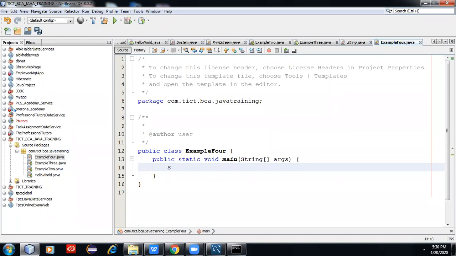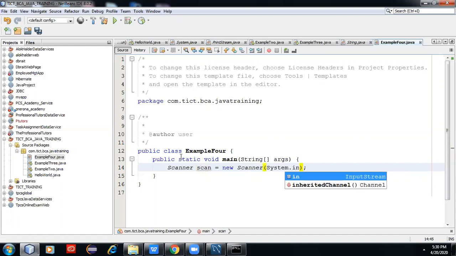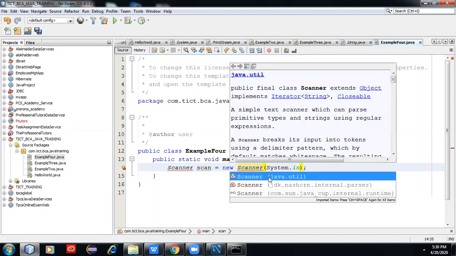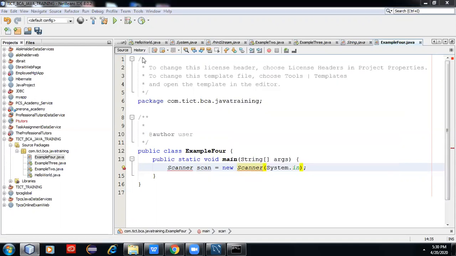We write Scanner, then new Scanner, System.in.